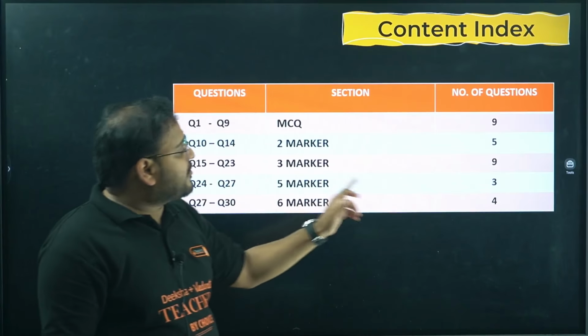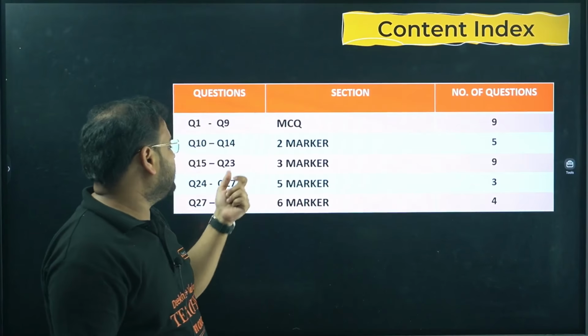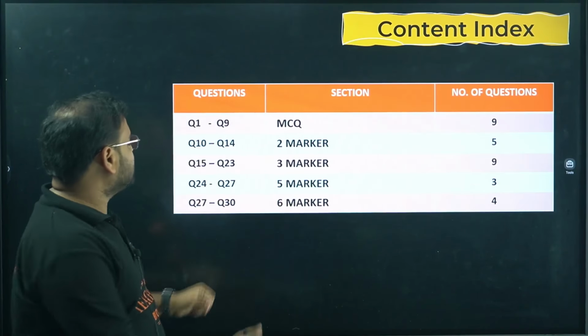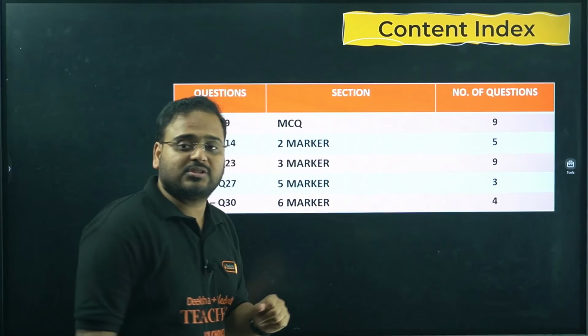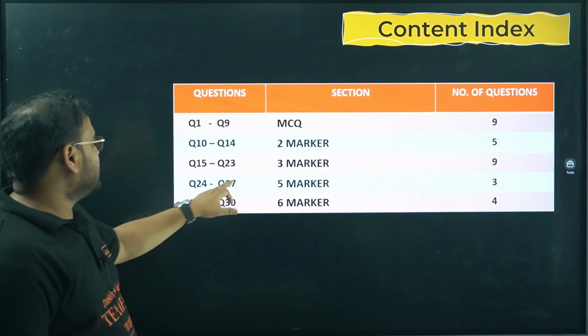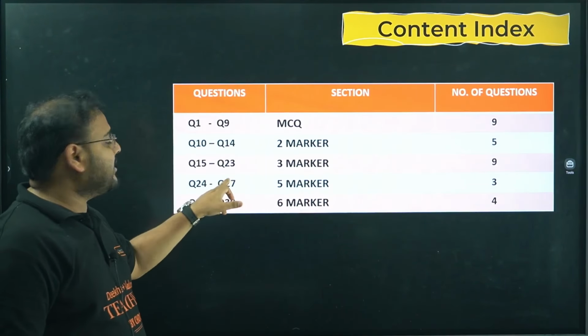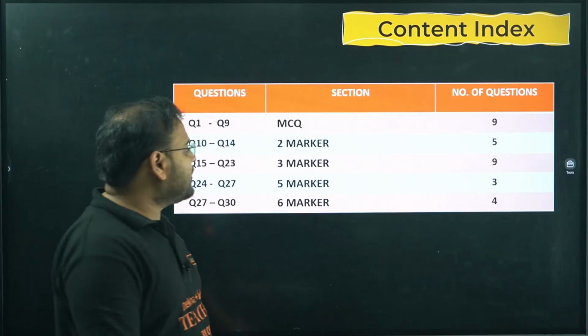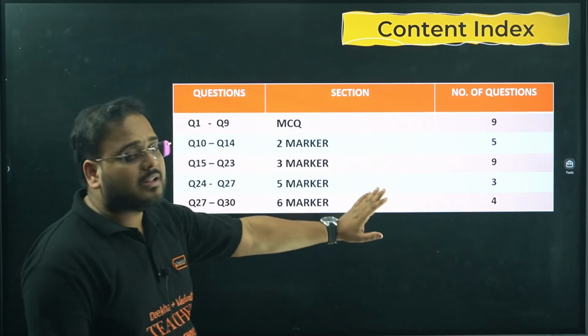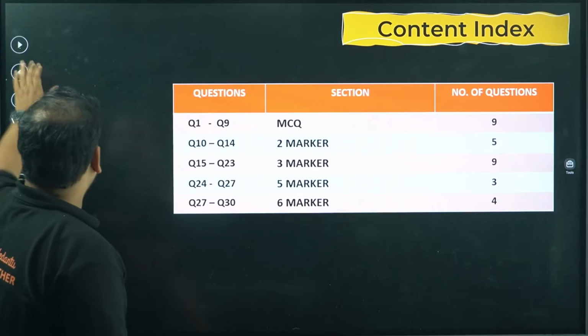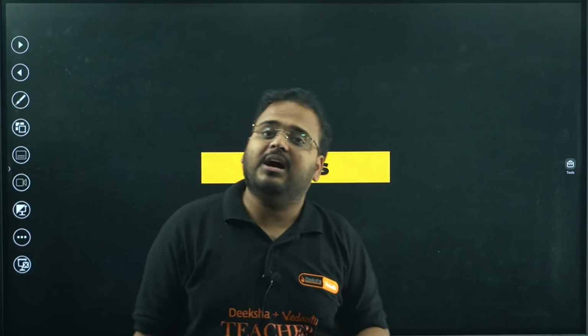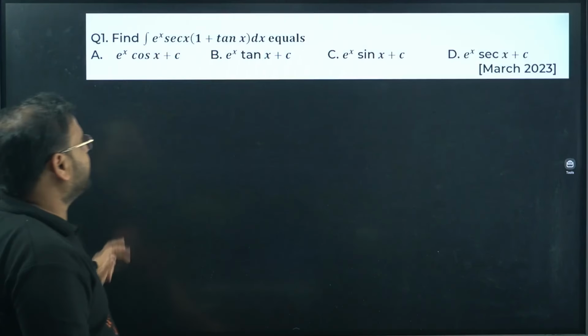Then 5 markers, 3 questions, and this will be 26 actually, and then 6 markers, 4 questions. So the total will be 30 questions only. Let's continue. First we're going to deal with our MCQs.